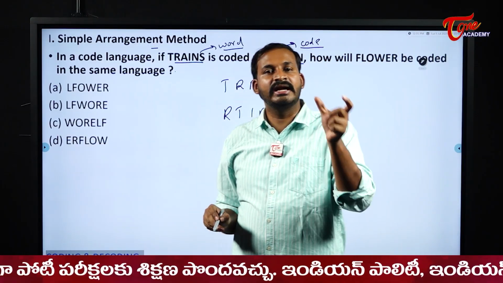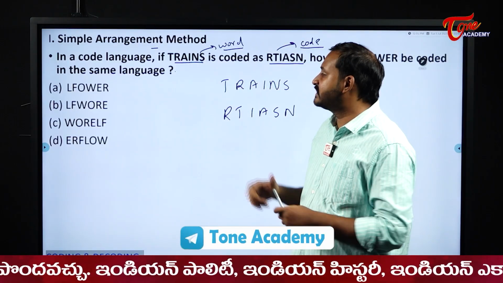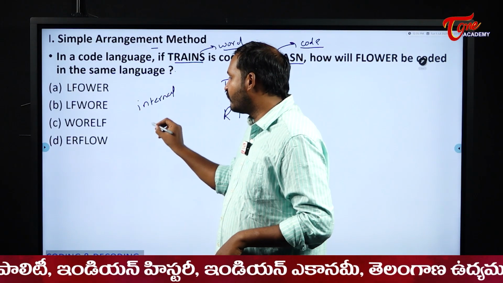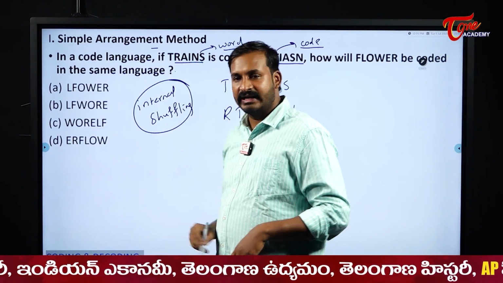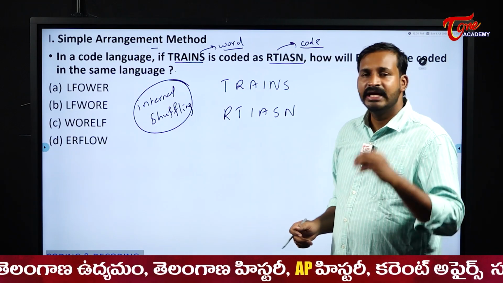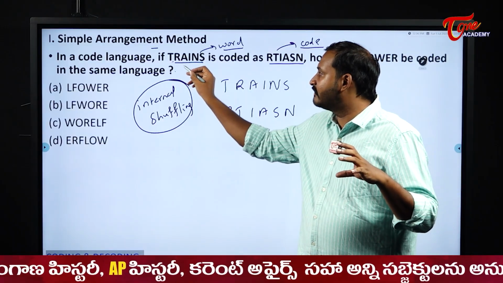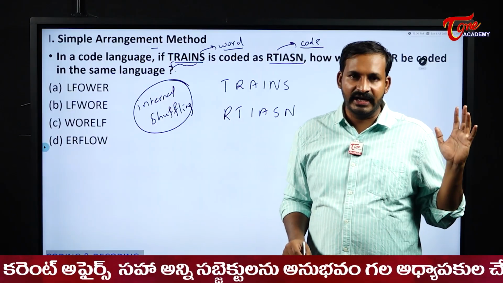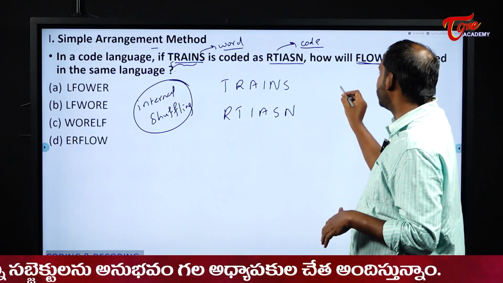Whenever the word and the code contain the same letters, what will happen there is just internal shuffling of letters. Okay, here the letters are shuffled internally, nothing more than that. New letters are not brought in or done anything. A simple and straightforward thing. The letters will already be there in the given word, right? Those are just shuffled. We need to observe how they are shuffled and then accordingly write the answer for the other word.